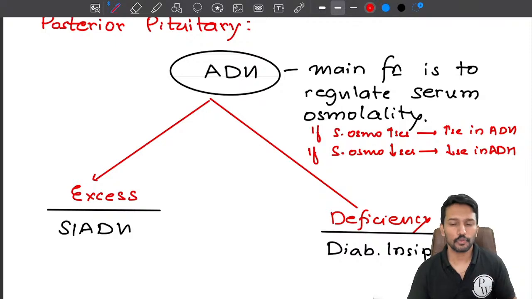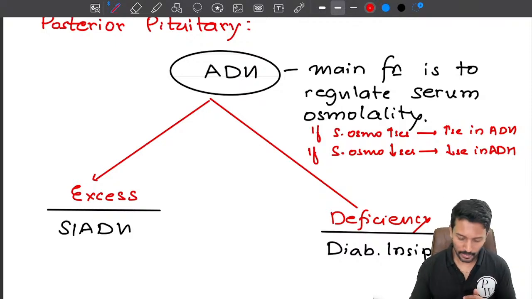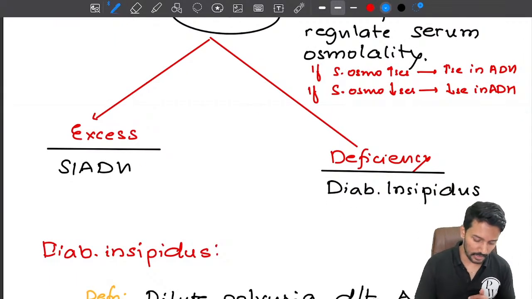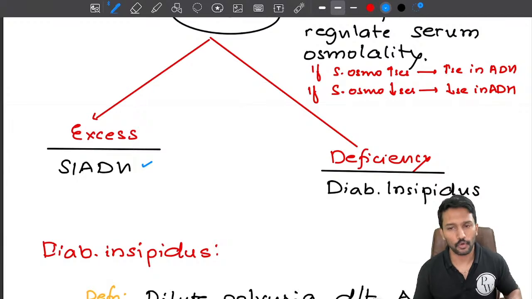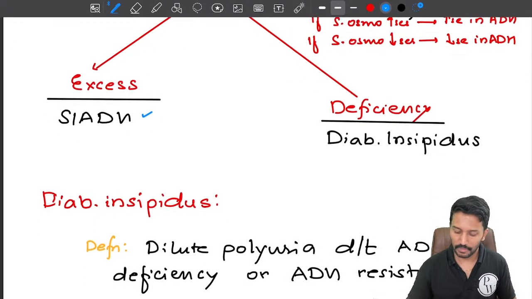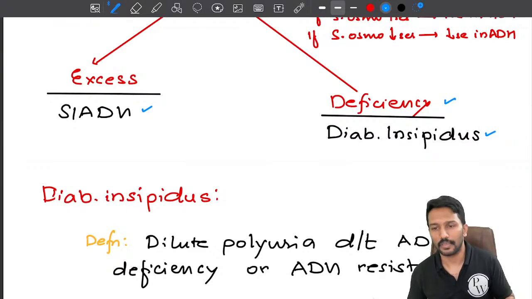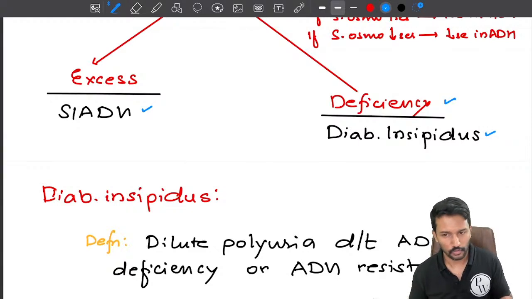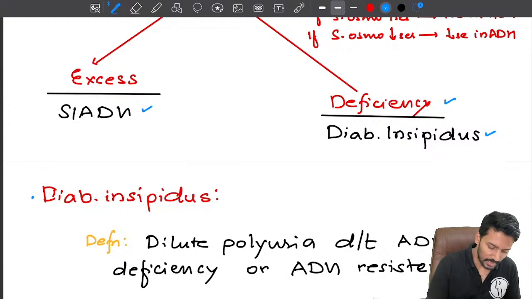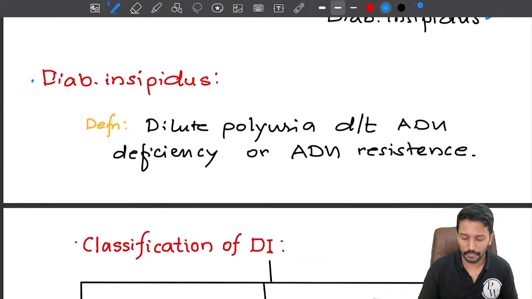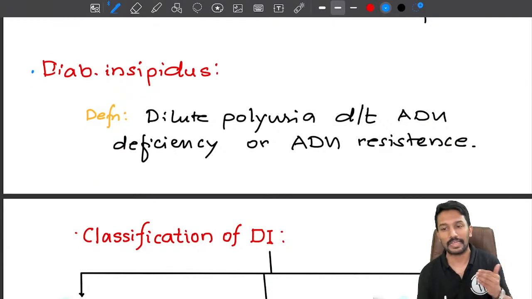Okay. Now in terms of pathology, what can happen? If there is excess ADH, the condition is called SIADH, syndrome of inappropriate antidiuretic hormone secretion. And if there is a deficiency, we call that condition diabetes insipidus or DI. Okay, so first let us study about the diabetes insipidus. Okay, I have defined it here. Diabetes insipidus is a condition.